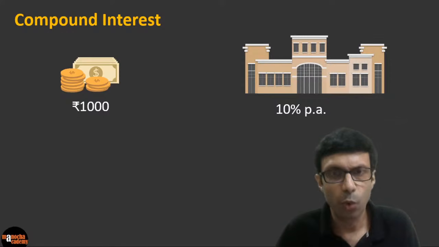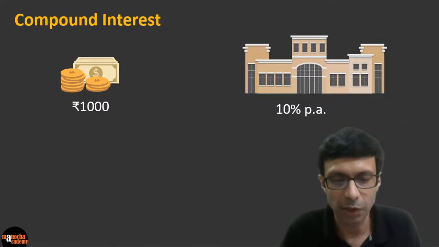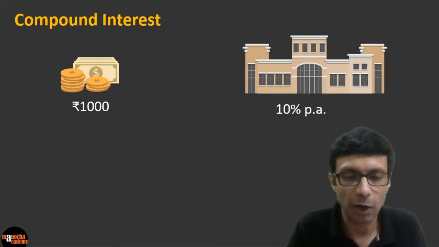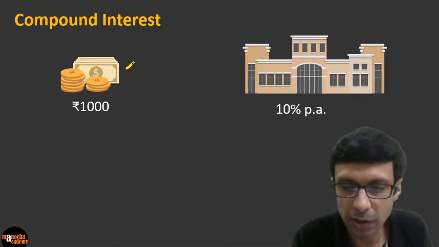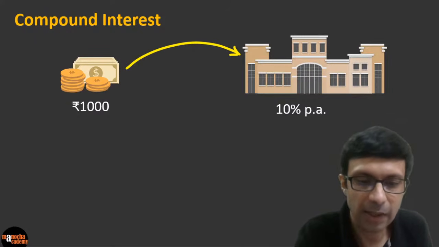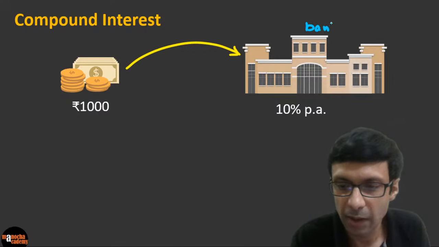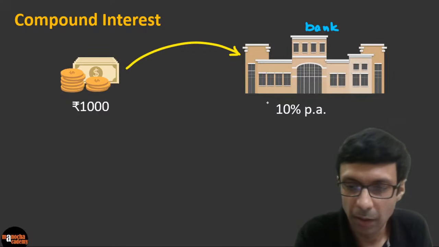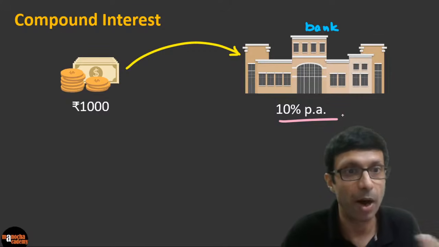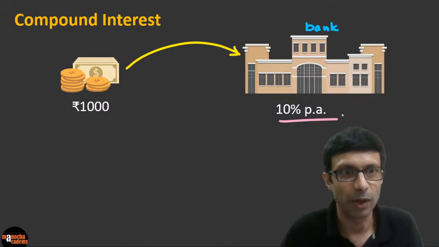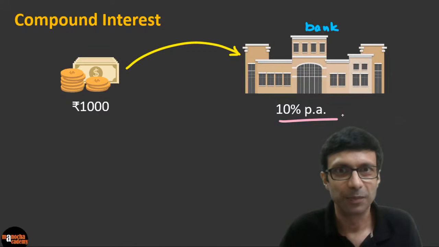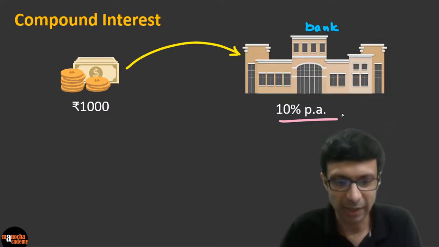Okay. So what is compound interest? This is very interesting. So let's say you take your same 1000 rupees and you deposit it in the bank. And let's say the bank is still giving you the same rate, 10% per annum, but this time it is with compound interest. Okay. So what is going to happen now? So what's the difference? It's not the same as simple interest, okay? So let's take a look, guys.